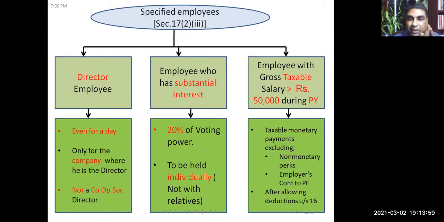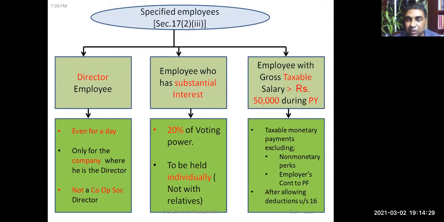If that employee is individually holding at least 20% of the voting power, let us say he is holding 20% of the share capital, then he is an employee with substantial interest. Did you understand this? Employee with substantial interest. Yes, sir. Okay.